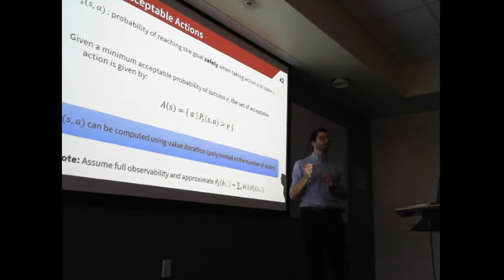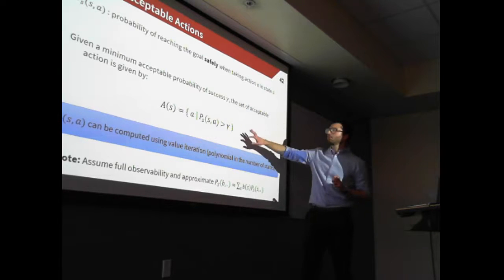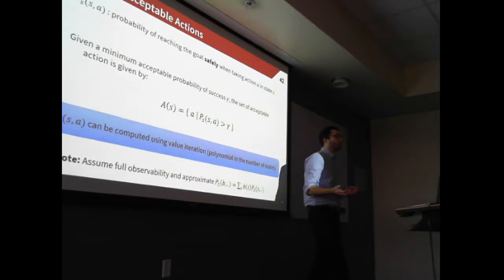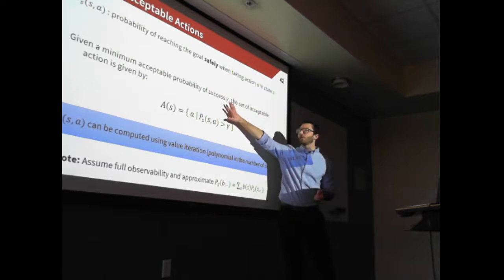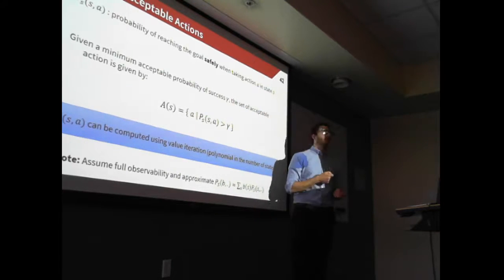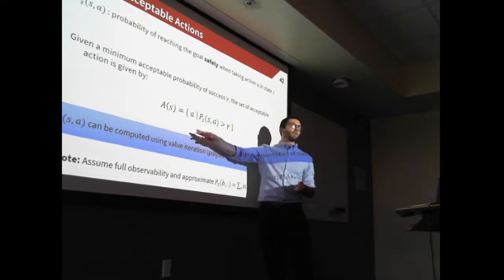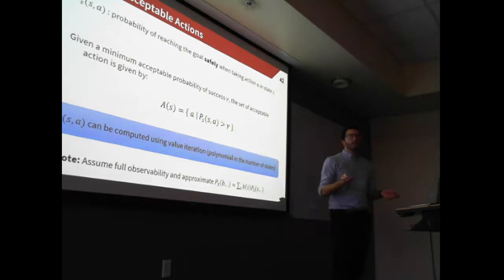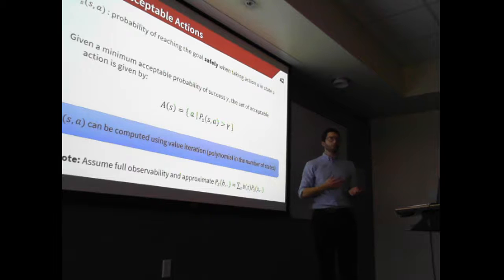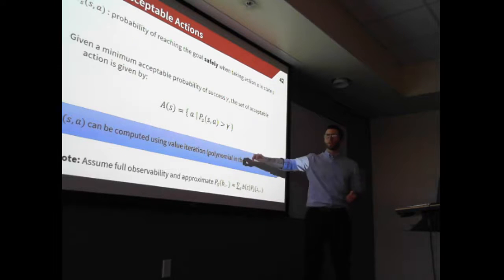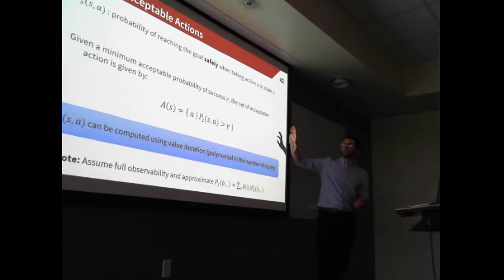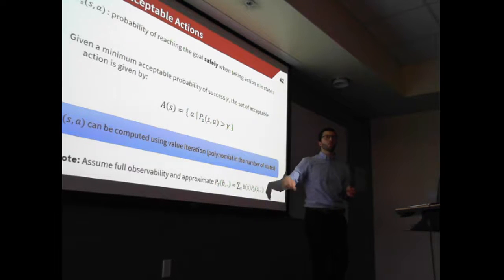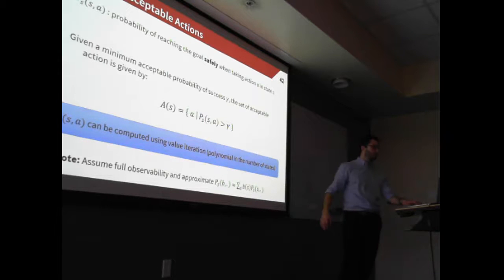Then once we have this quantity, we'll also be given gamma, which is an acceptable probability of success. So this is our safety specification. And to identify safe actions, we'll say that an action is safe if the probability of success is greater than gamma. So in practice, that would mean we want a probability of success of not crashing that's greater than 0.999999. This is the kind of specification that we assume. For this part, we'll have to assume full observability, and I'll show you at the end how we can reintroduce the partial observability assumption.